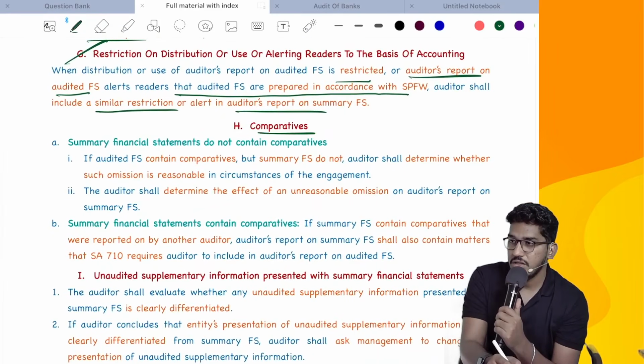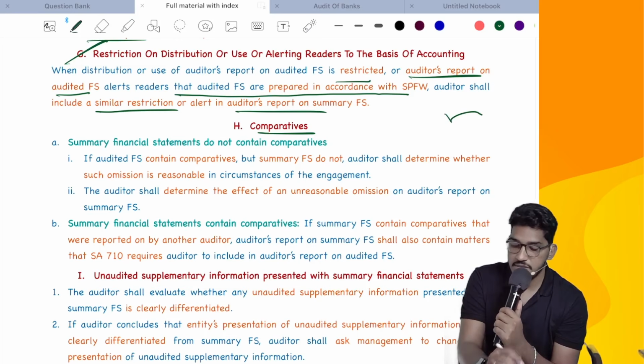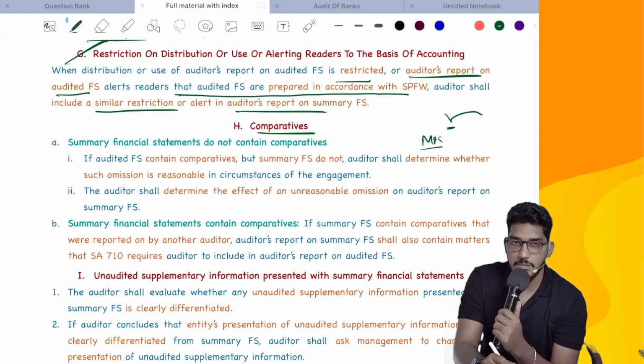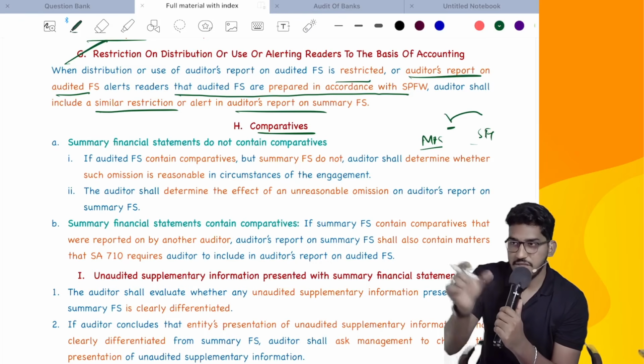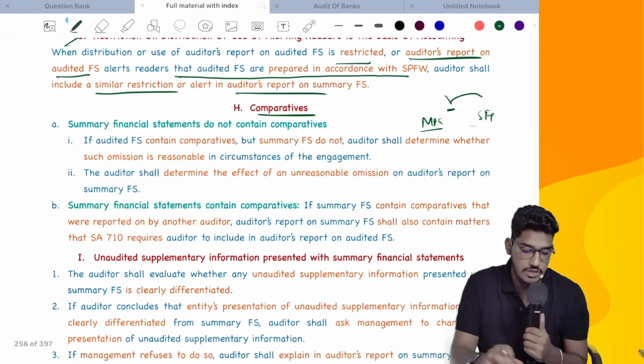Comparatives means what? Generally in the financial statements, along with the current year data, last year data also will be there, no? So that generally will be there for the main financial statements. Now what they say here is, in the main audited financial statements, there is comparative information. But in the summary financial statements, they are not including comparative information. Then what should we do? In the main financial statements, they have presented 2 years data. In the summary financial statements, they have given only current data. Last year's comparative data, they have not given. Then what should I do? Let us see what you should do.